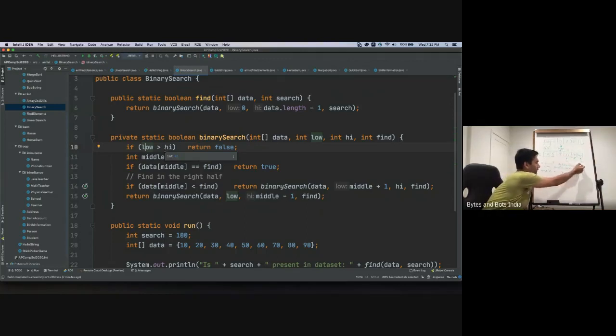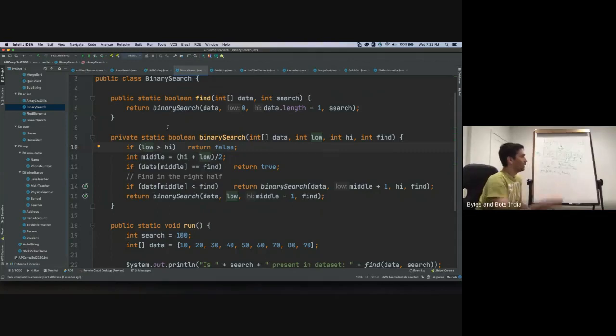Now this is our lower bound, this is our higher bound. We don't want to go all the way to the beginning. So we'll say if the element exists, it must exist between this and whatever this index is minus 1. So in this case, this is our new low and this is high. Low and high are the same, and now we try to find the middle. It is 3 plus 3 divided by 2, which is 6 by 2, equal to 3. So we get the same index. Both are pointing to the same index.